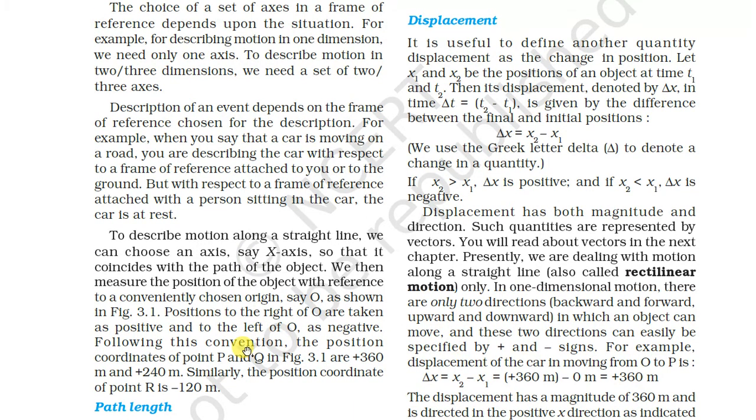See here, the description of the event depends on the frame of reference chosen for the description. For example, when you say that the car is moving on the road, you are describing the car with respect to a frame of reference attached to you or the ground, but with respect to the frame of reference attached to the person sitting in the car, it is at rest. As I told you in the previous slides, whenever you are sitting in a train, you will see the outer side moving, and whenever you are standing outside, you will see the train moving. So this is the basic difference: the frame of reference chosen for the description.